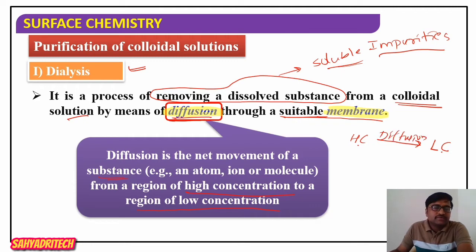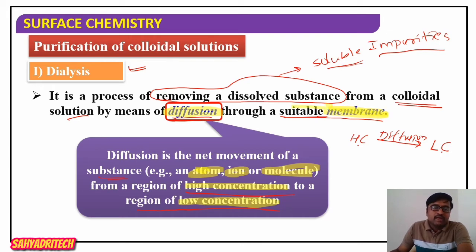Diffusion is the net movement of a substance. Substance may be atoms, ions, or even molecules. So it is the net movement of substances like atoms, ions, or molecules from a region of higher concentration to a region of low concentration through a suitable membrane.